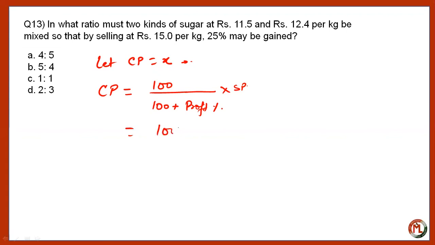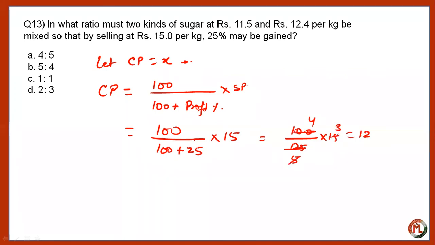Here, the answer is rupees 12. Now the rupees 12 is the CP, cost price. It means it is the price when the two different qualities of sugar are mixed together.